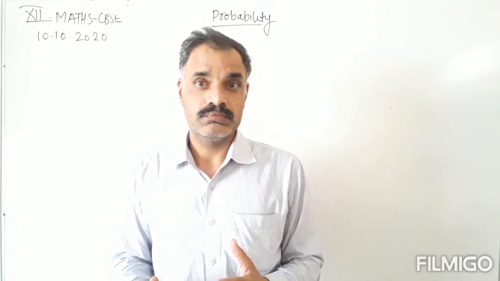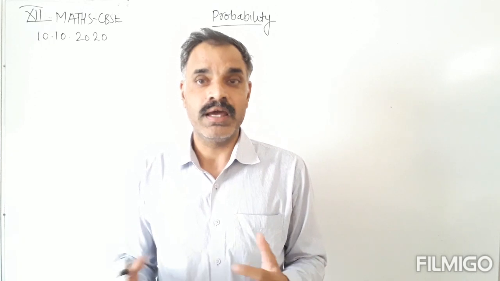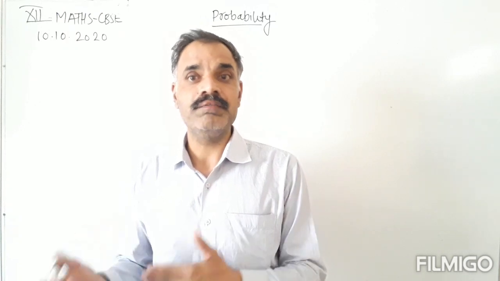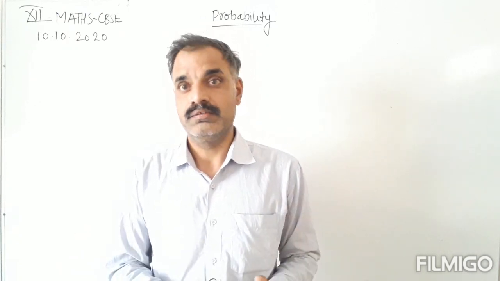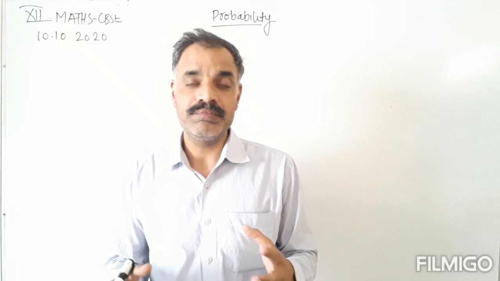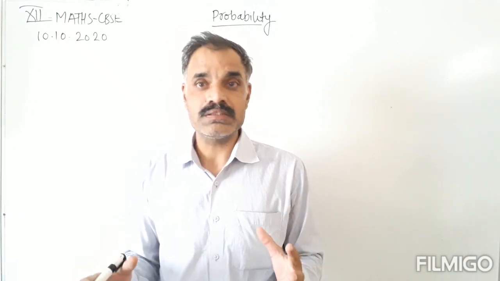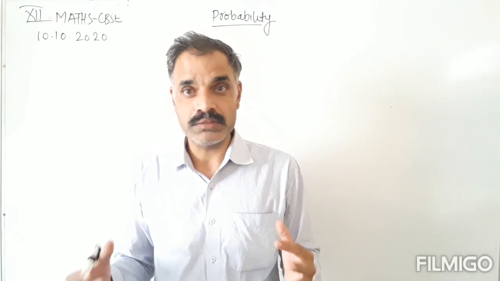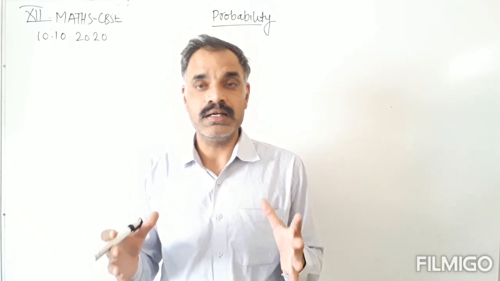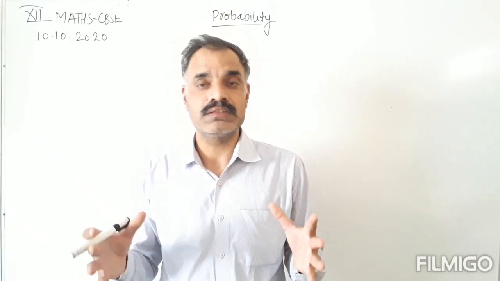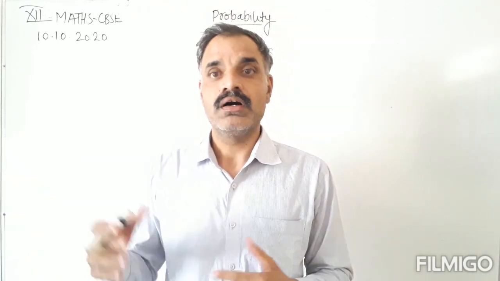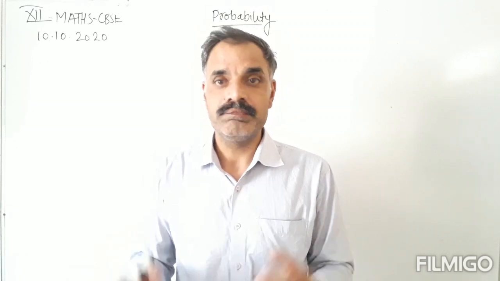Whenever we toss a coin, it may be a head or tail. Okay, so it is the chance that there may be a head or a tail. Means half chance is there that there may be head, or half chance is there that there may be a tail. Okay, so chance just means the probability, possibility just means the probability. Chance and possibility of happening an event is called as probability.